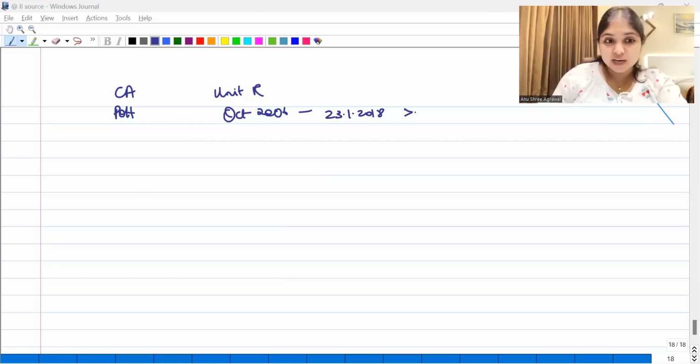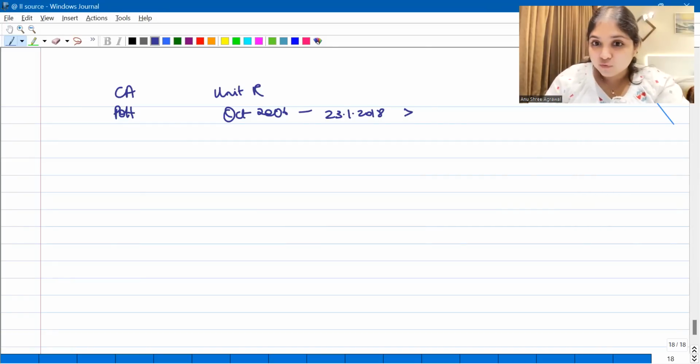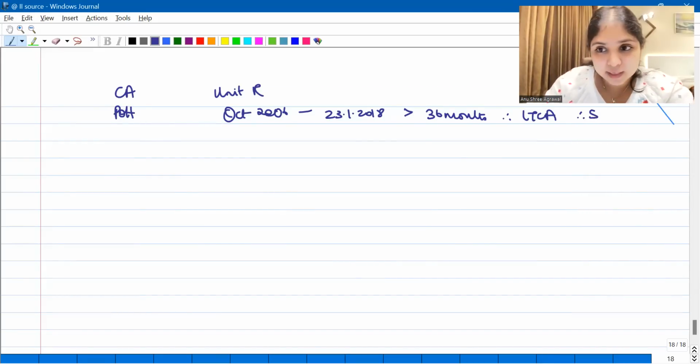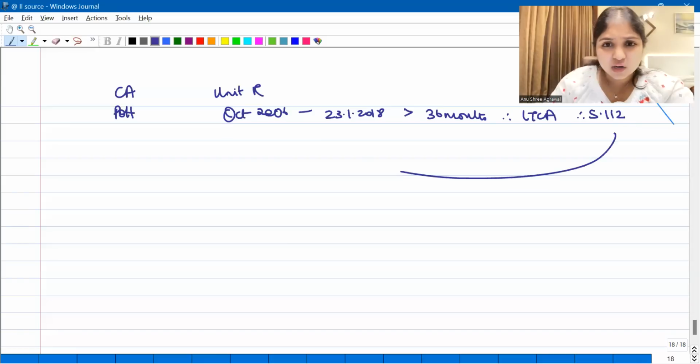What is a relevant period of holding here? The relevant period of holding is 36 months. It is definitely more than 36 months. Therefore, I can conclude it is a long-term capital asset, right, guys? Which section will apply? Section 112 will apply because these are not listed equity shares.